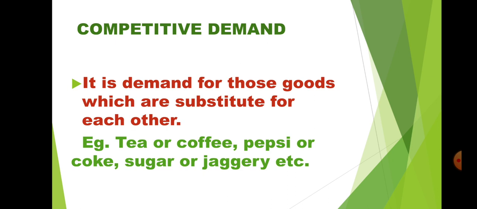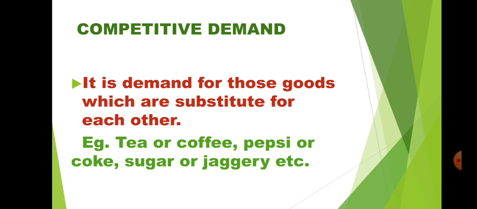See, in case of tea or coffee, tea is a different product, coffee is a different product, but what is the use of both? Only one, that is refreshment. See, in the next example, Pepsi or Coke. Pepsi is different, Coke is different, but what is the use? Both are soft drinks.